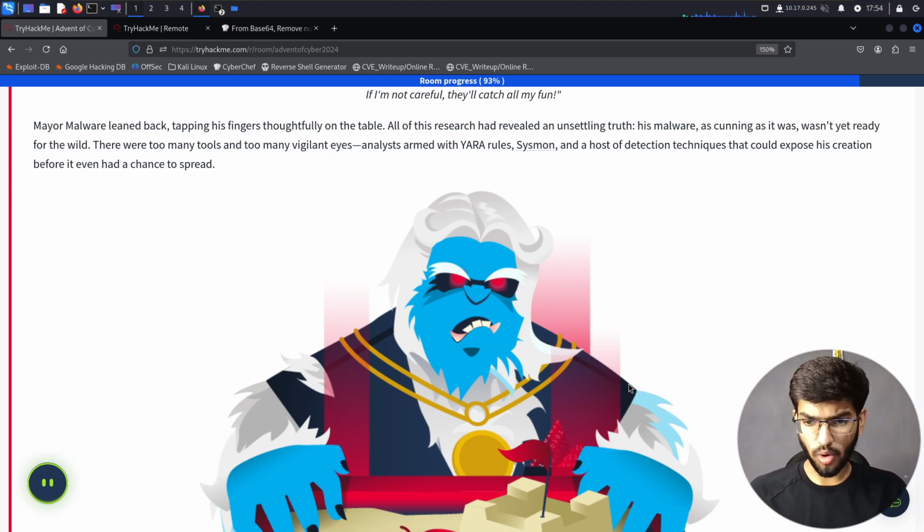His malware was cunning, but it wasn't ready yet for the wild. There were too many tools, too many vigilant eyes. Analysts armed with YARA rules, Sysmon, and a host of detection techniques could expose his creation before it had even had a chance to spread.